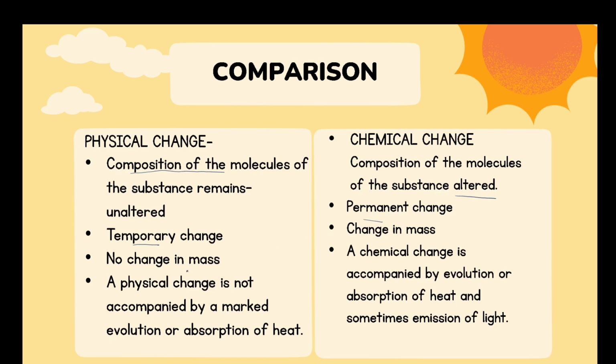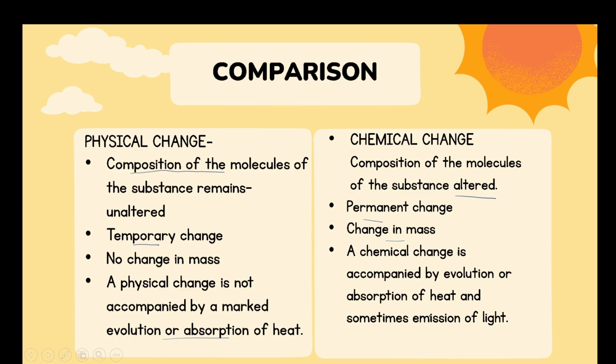Then there is no change in mass when we are seeing a physical change. In chemical change, there is a change in mass. And lastly, a physical change is not accompanied by evolution or absorption of heat, whereas a chemical change is accompanied by evolution or absorption of heat, which is shown at times in the form of light also.